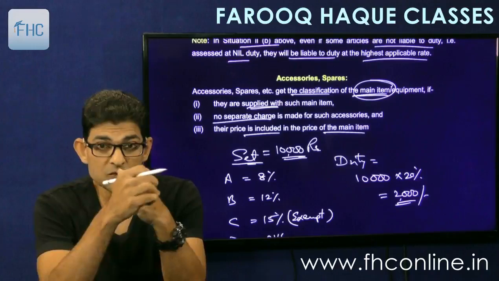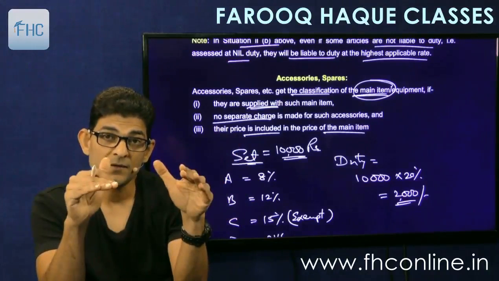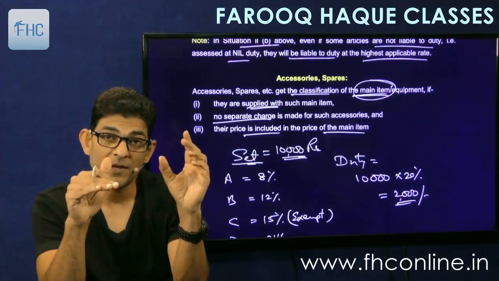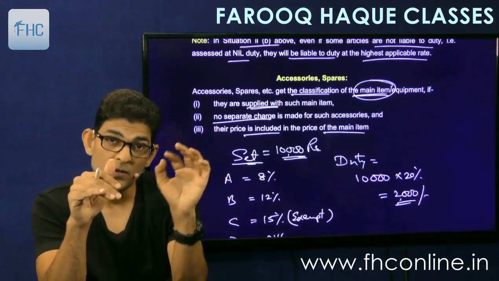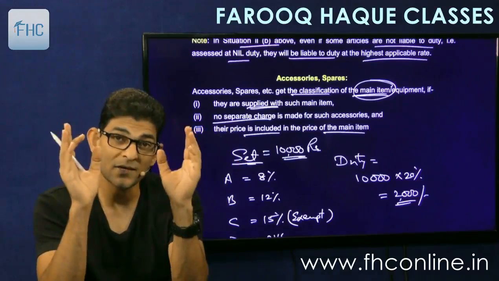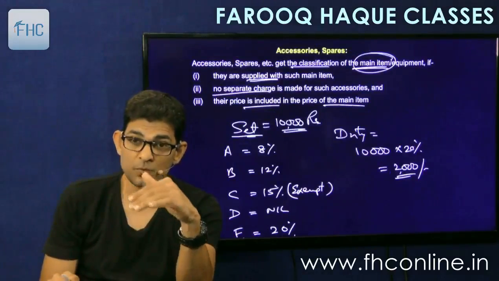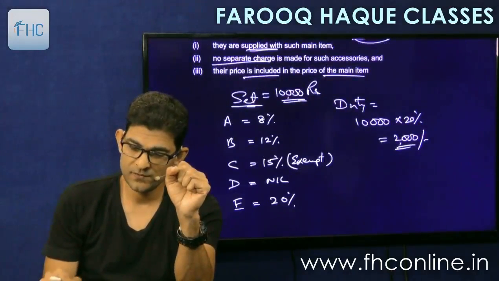Simple. So if the price is inclusive, no separate charge is made, then we will apply the rate of the car to the accessories also, means the complete value will be charged at the car rate applicable to the main item. Very simple.